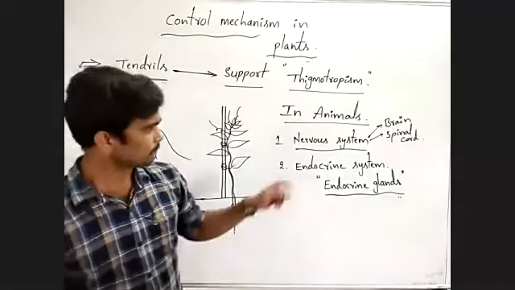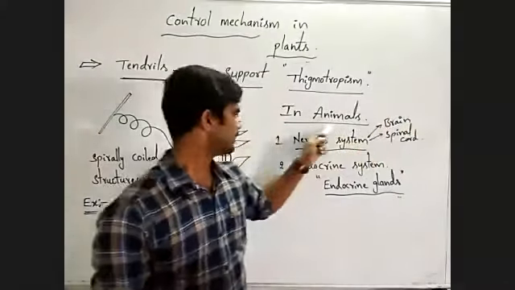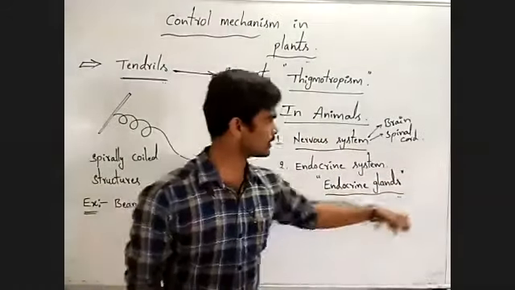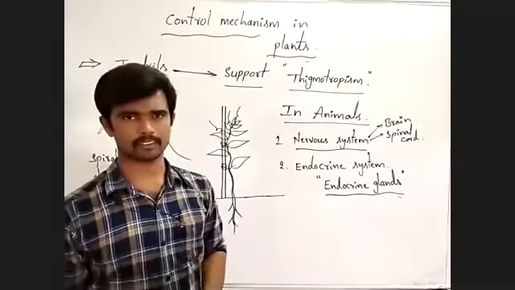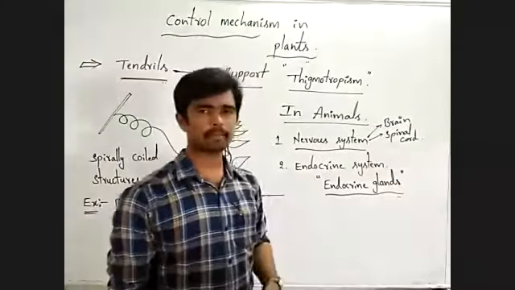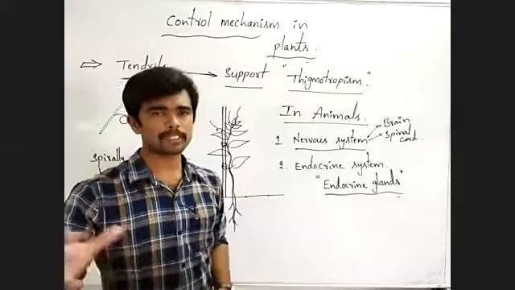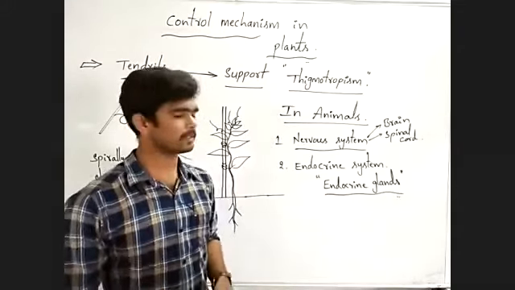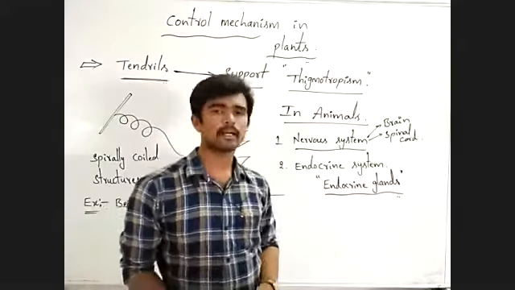Okay, in animals, these type of systems are present. Whereas in plants, instead of these type of systems, some special chemicals are present.